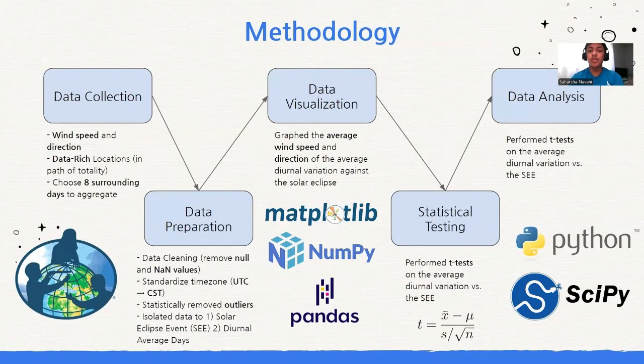We collected data on wind speed and direction for 8 days around the eclipse. We cleaned, filtered, and converted the data from Central Standard Time to UTC, Universal Time. Using the clean data, we graphed the wind speed and direction of the average diurnal variation against that of the day of the solar eclipse. Then, to analyze the graph and the data, we did t-tests to compare the eclipse day with the weekly average, helping us determine whether conclusions could be made from the differences or if it was a null hypothesis, which would be that there was no significant difference between the wind speed and direction on the day of the eclipse compared to the average diurnal variation days.